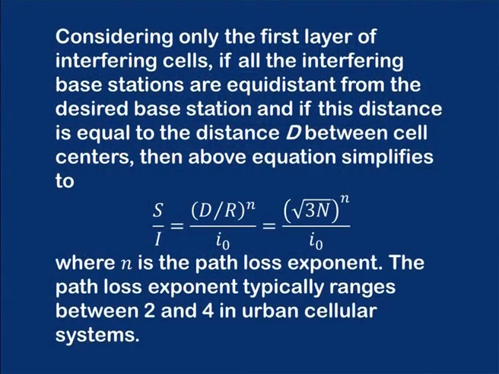So, considering only the first layer, see, there may be many layers depending upon the area, but we are considering only the first layer which interferes with the desired cell. If all the interfering base stations are equidistant from the desired base station, and if this distance is equal to D, the distance between the cell centers, then the above equation can be simplified, and it is shown here. It is simplified to root 3n to the power n divided by I naught, where n is the path loss exponent, its value may vary between 2 and 4.